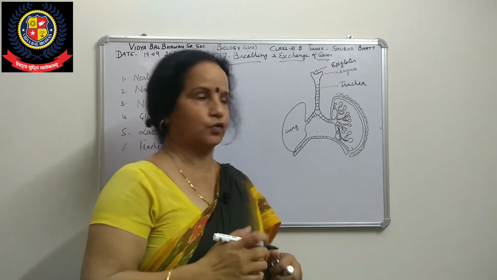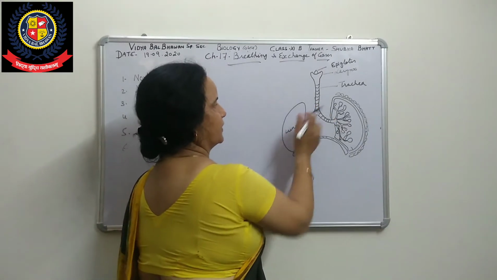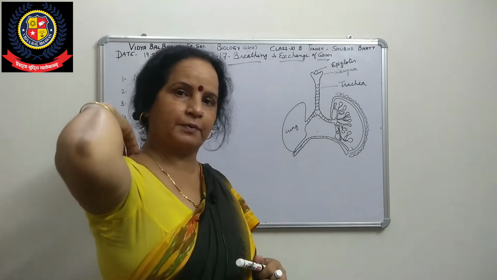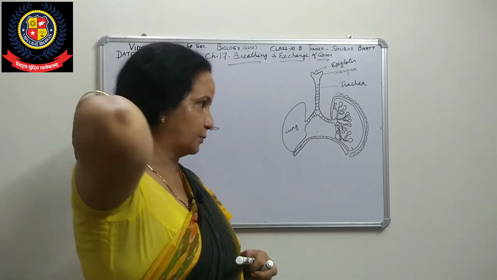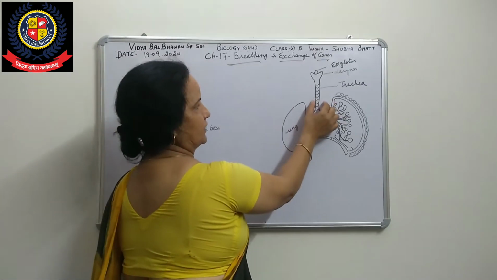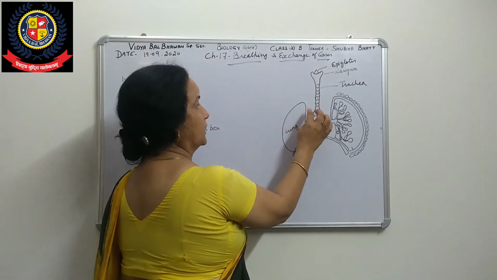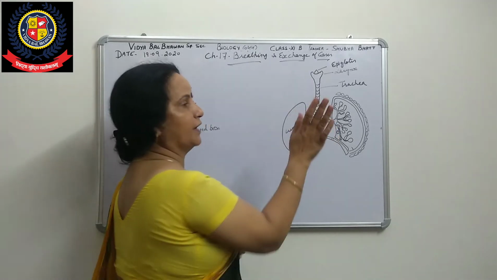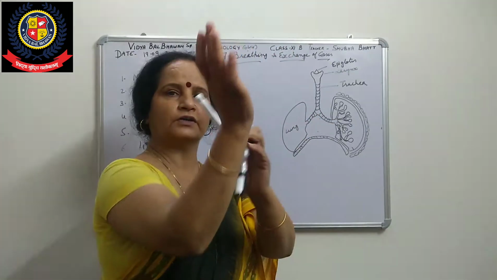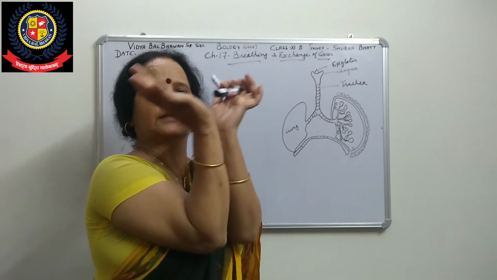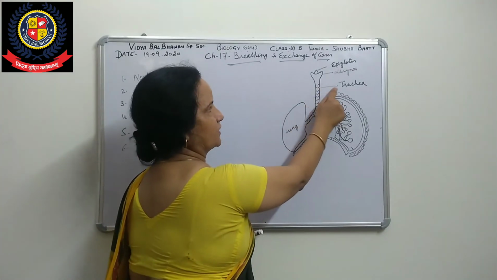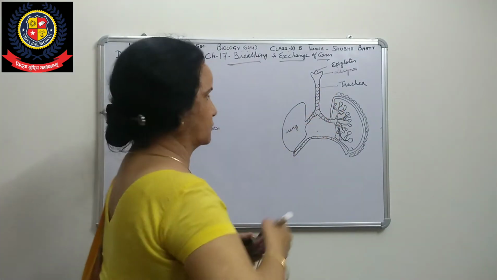That is the windpipe, and it extends up to the fifth vertebra of our vertebral column, into the thoracic cavity. After the fifth vertebra, it starts to divide into two. This is the trachea, and this is called the bronchus.